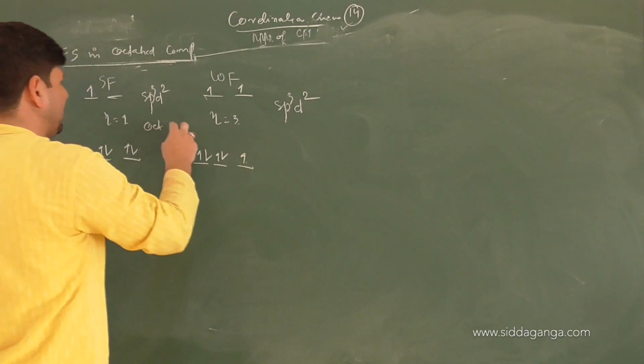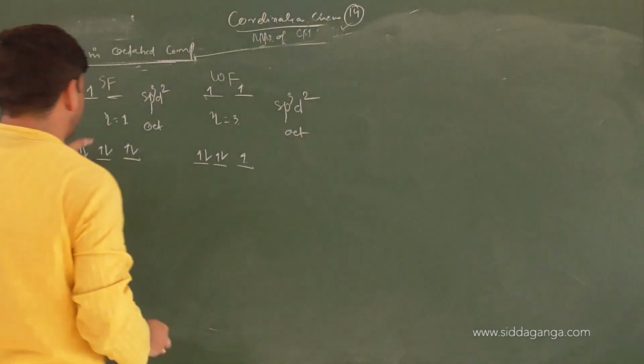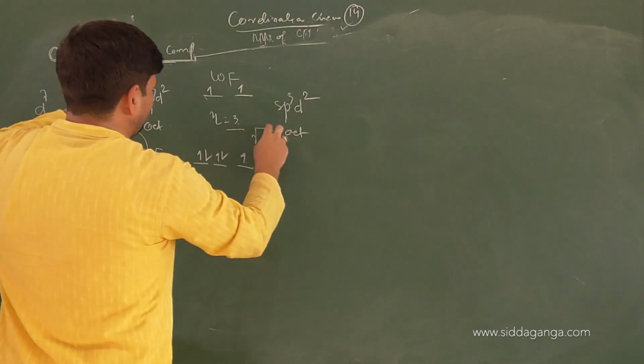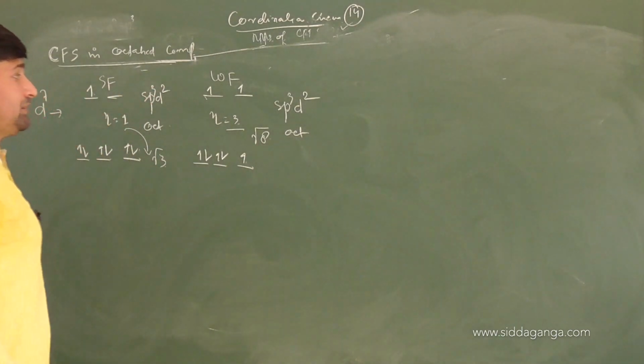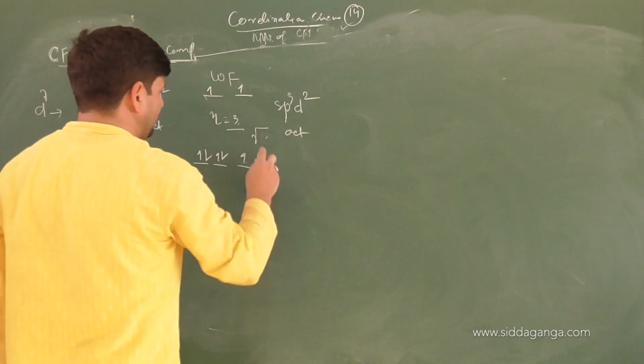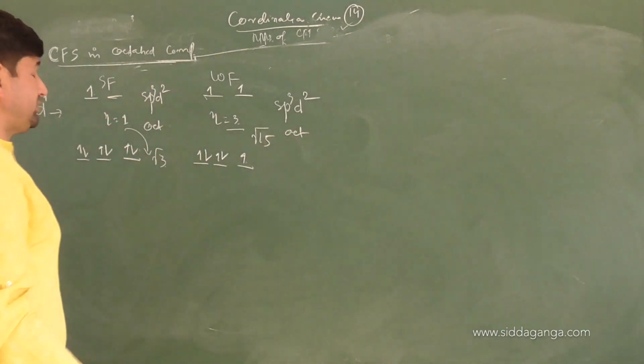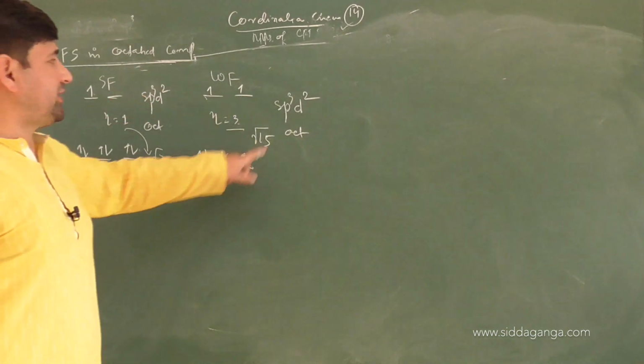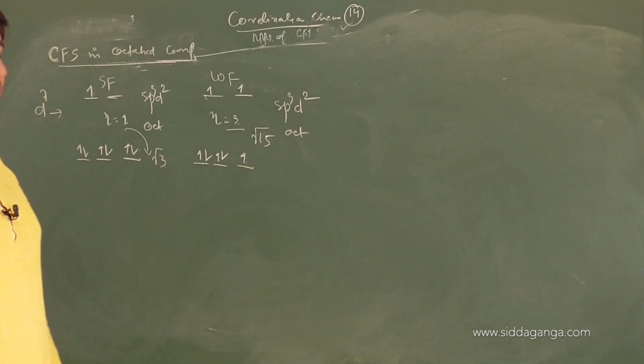This also will be octahedral. This is also octahedral. Magnetic moment in this case will be root 3. Magnetic moment in this case will be root 15, because number of unpaired electrons are 3. This one will be outer field complex. This also will be outer field complex.